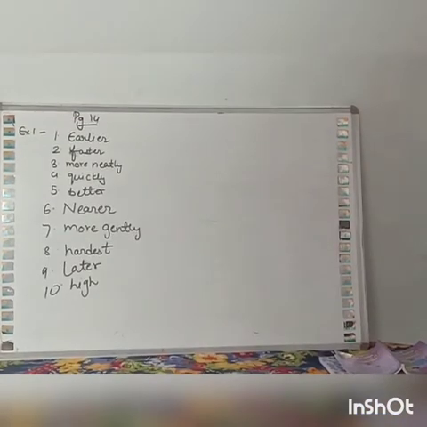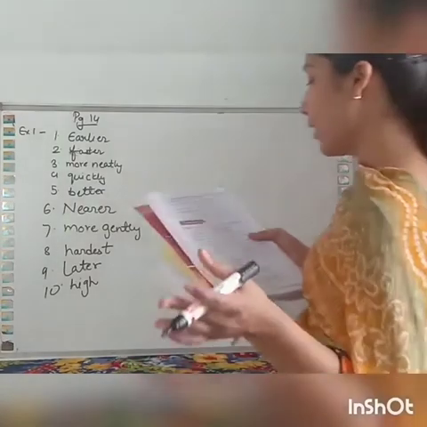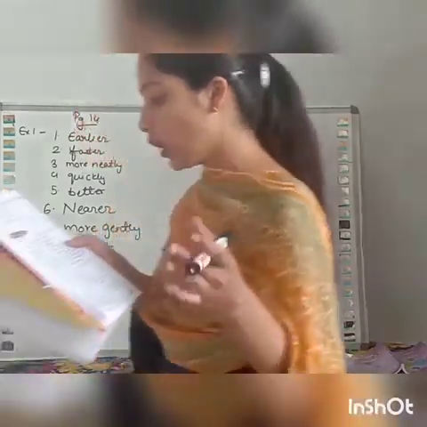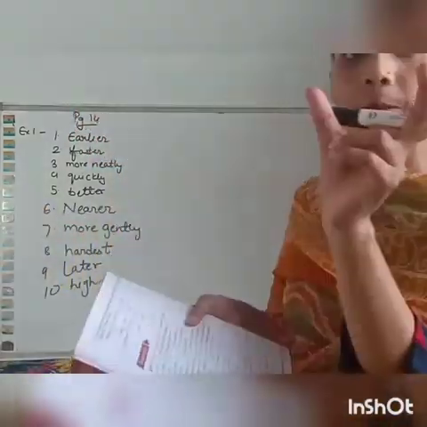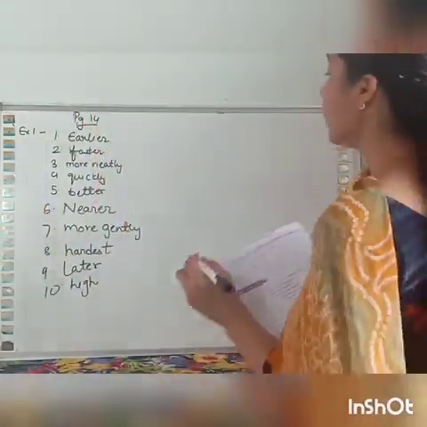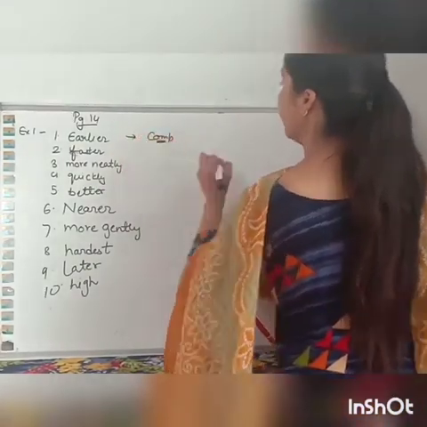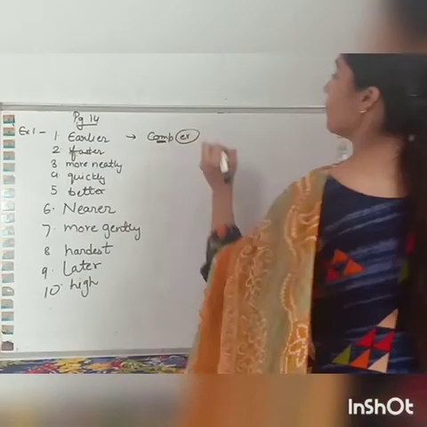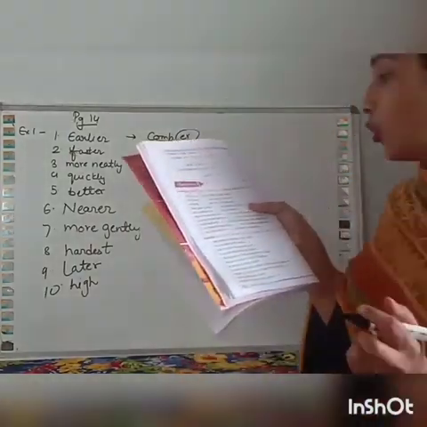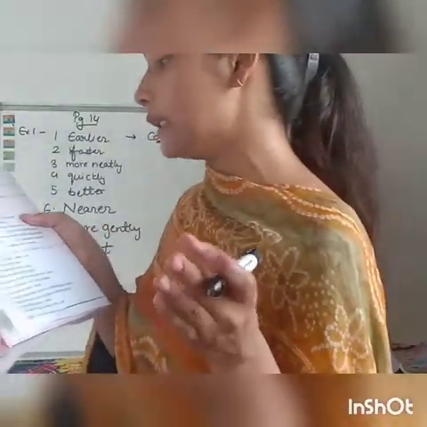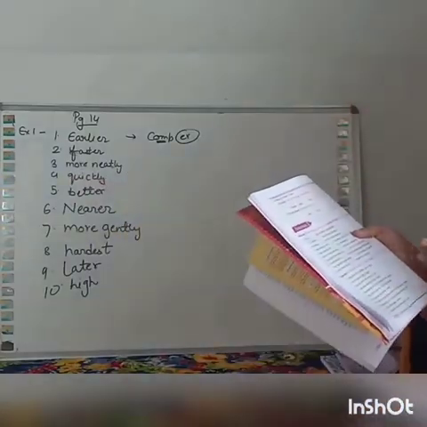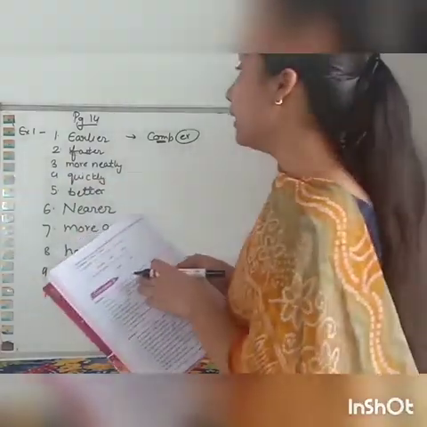So I hope you have done that exercise. Now we will discuss it. First one: I got up dash than my brother. This means we are doing a comparison between two. It is a comparative degree, and we have learned that in comparative we use ER. So the first one is earlier and the second one is earliest. We will write earlier over there.